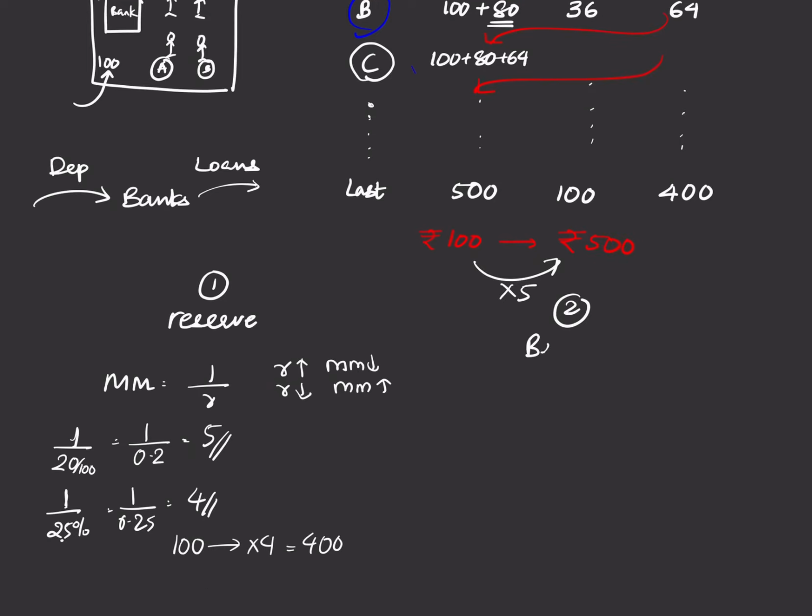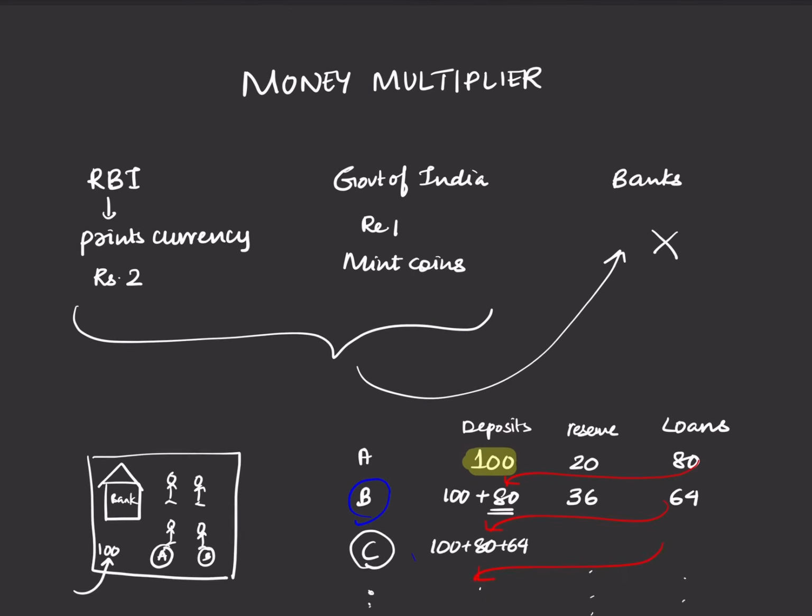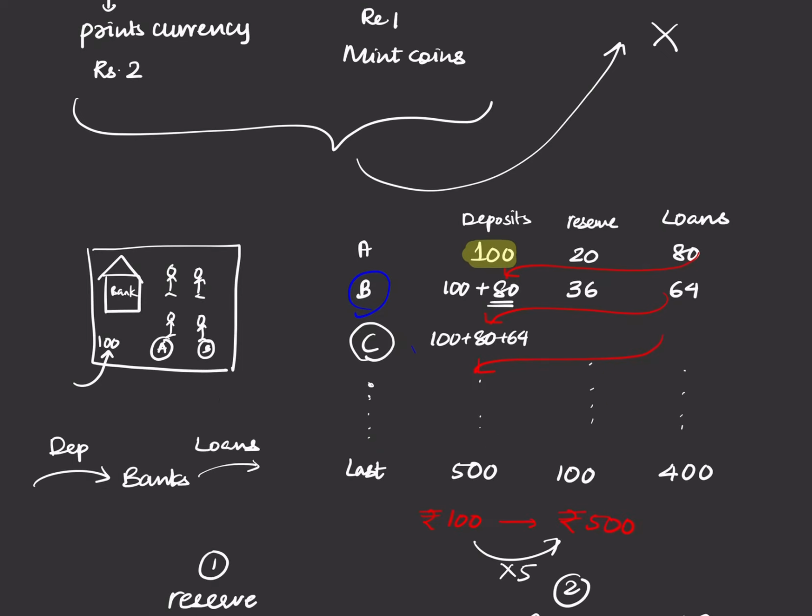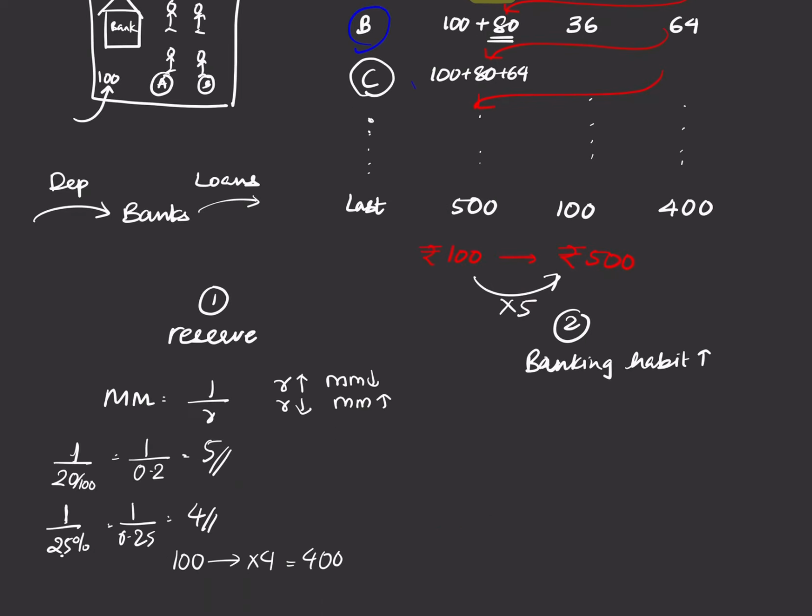So when the banking habit of the population increases, we have more people depositing money, and more deposits for the bank means more loans can be given by the bank, and hence more chances of money multiplying in our economy. So today we talked about money multiplying, who all creates money, what are the sources of money, how does money get multiplied in this complex story, which I hope you understood. And we have two things that affect the money multiplier, that is the reserve ratio and the banking habit of the population.